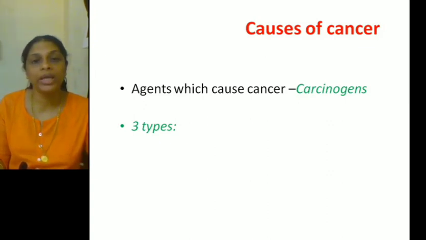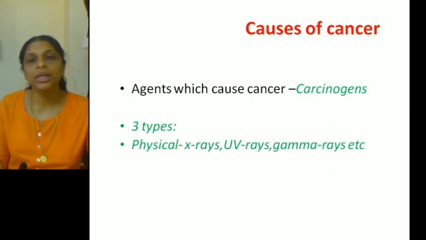So how will you remember ionizing radiations? Ionizing radiation, alpha rays, gamma rays. Non-ionizing radiation, two letters, UV. They're non-ionizing, two letters UV. So these physical carcinogens are mainly the X-rays, UV rays and the gamma rays.